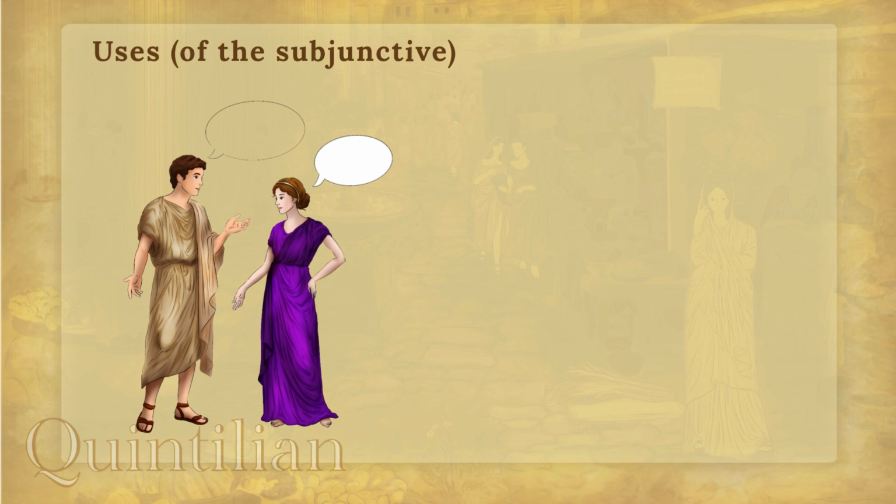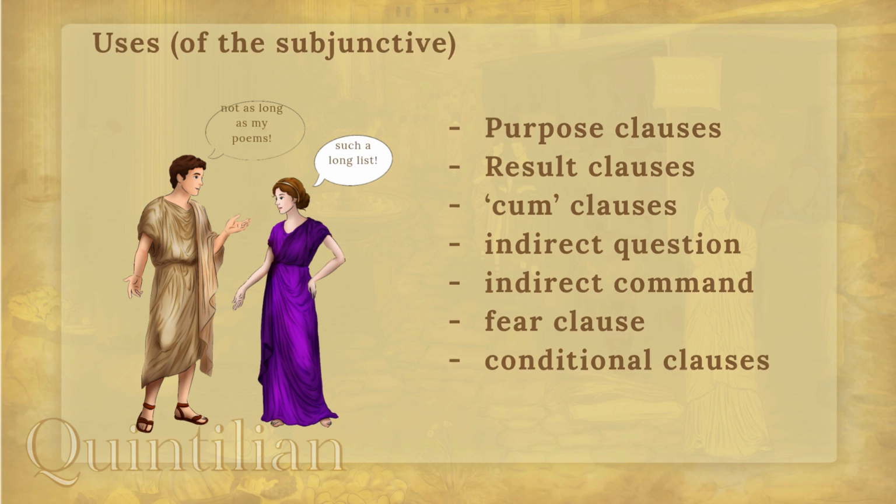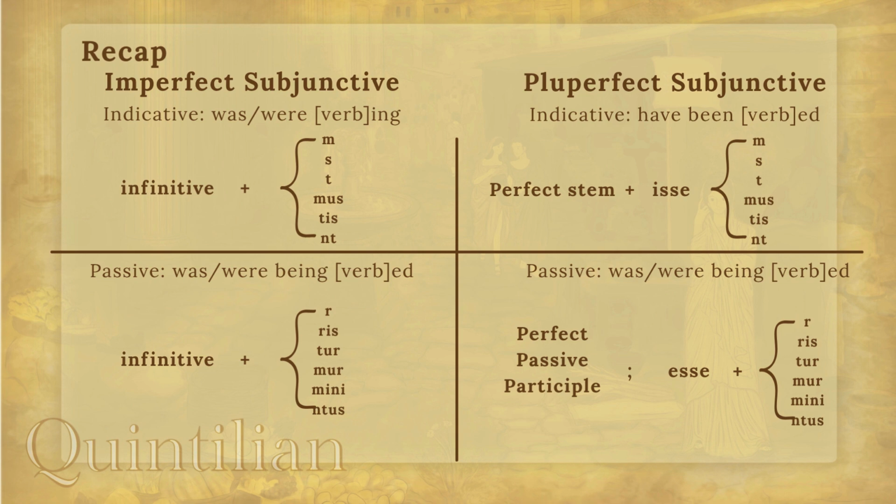Now, the subjunctives are mostly used in special clauses, and here are some that you should know for the GCSE. Just know that there are quite a few more than this. To recap, we have met two forms of the subjunctive today, the imperfect and the pluperfect. They translate exactly like their indicative counterparts, and they also have their passive forms.